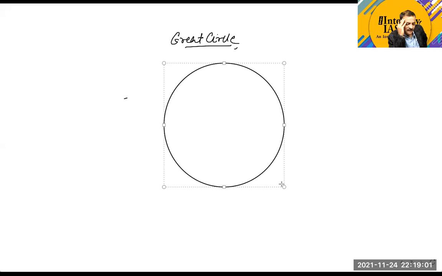Suppose we have taken this to be a replica of our globe, or a representative of our globe. If I ask you to cut this globe into two equal parts, passing through the center, how can you do this? Suppose you take it to be a watermelon, and you want to divide the watermelon into two parts. How can you do this in an equal form?